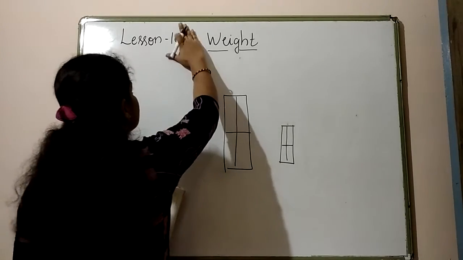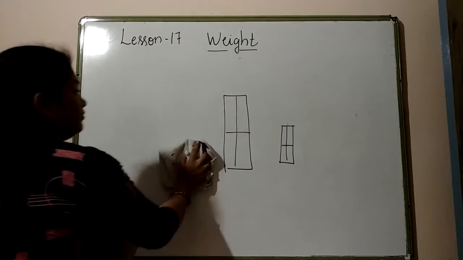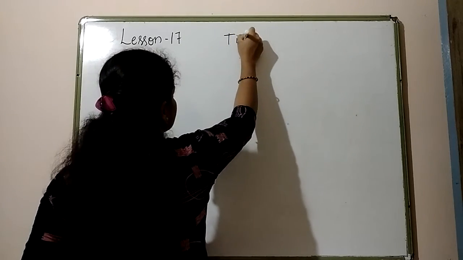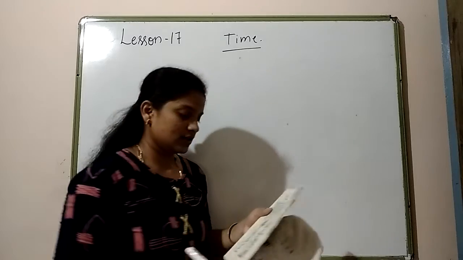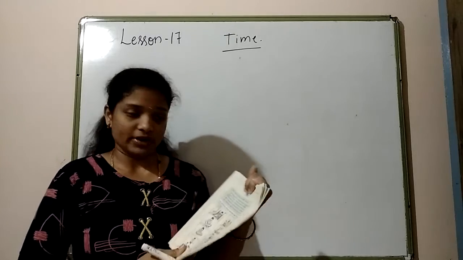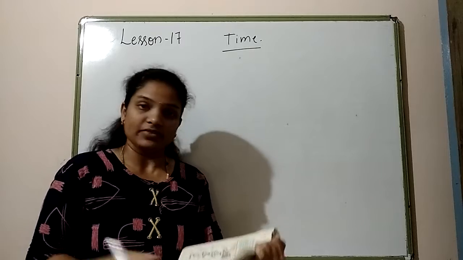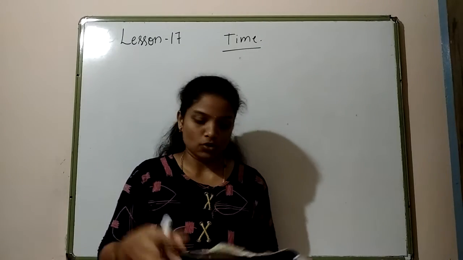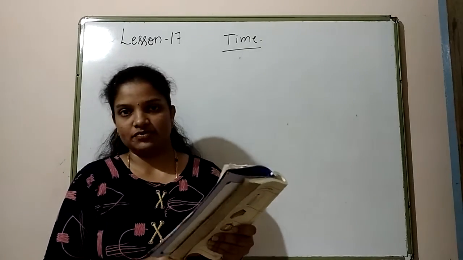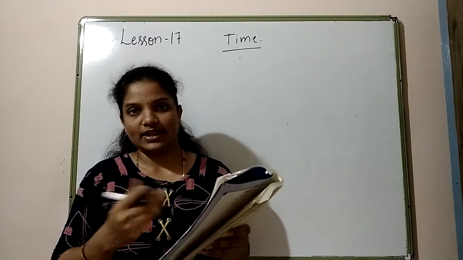Okay, so let's see the next one, lesson 17, that is time. So see here a few pictures are given. So in our day-to-day life, what we are doing? So first we wake up, right? First we wake up, then we take bath, then we have breakfast, then we get ready and go to the school. In the school we read. Okay, after school finished, we come back to home and we play, right? We play for some time and then we'll be sleeping.